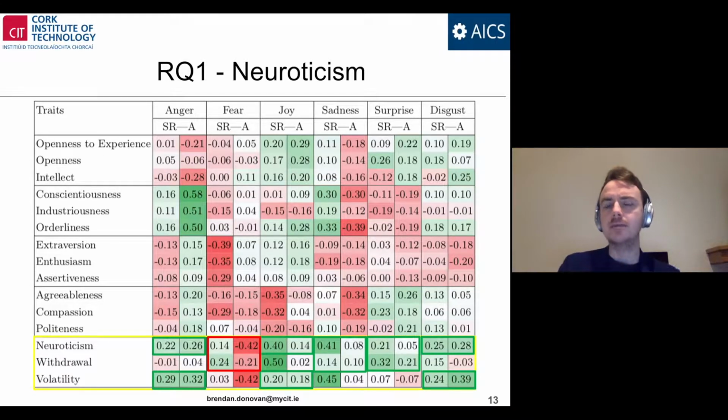The second explanation is more practical in nature. Some of the participants, when it came to emotional stimuli that were fear related or expected to cause fear, looked away, covered their face, and potentially diverted their eye attention to other parts of the screen. And it might be that people high in neuroticism were the people who did this.